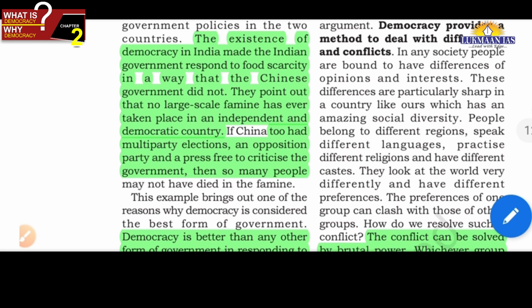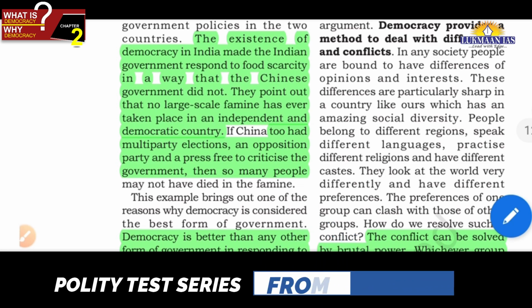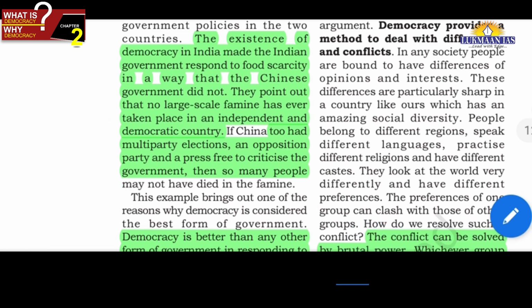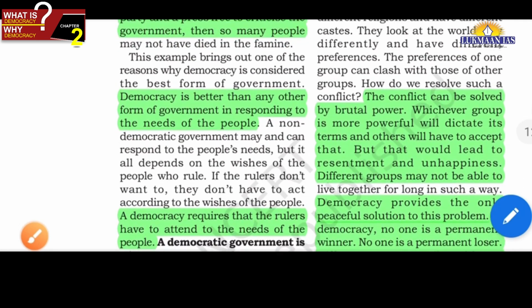But in case of India, there are so many parties, a multi-party system, many parties who are there to criticize the government actions and policies, and that's why the government is accountable and took proactive decisions, and famine was not there. This is what is being argued in all these paragraphs, friends, which I hope you people will study.